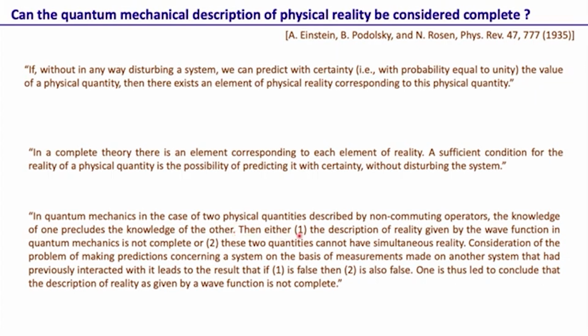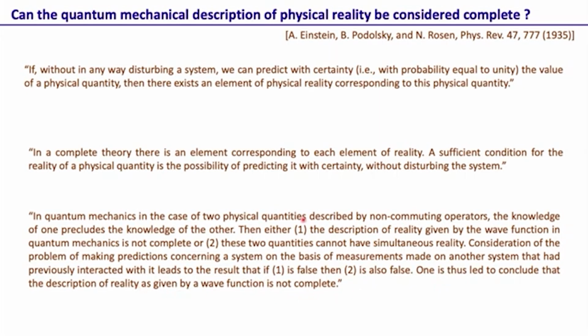So then they say, either one, the description of reality given by the wave function in quantum mechanics is not complete, or two, these two quantities cannot have simultaneous reality. Consideration of the problem of making predictions concerning a system on the basis of measurements made on another system that had previously interacted with it leads to the result that if one is false, then two is also false. One is thus led to conclude that the description of reality as given by a wave function is not complete.